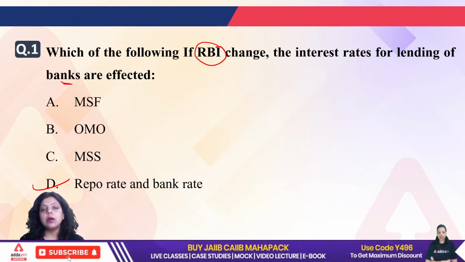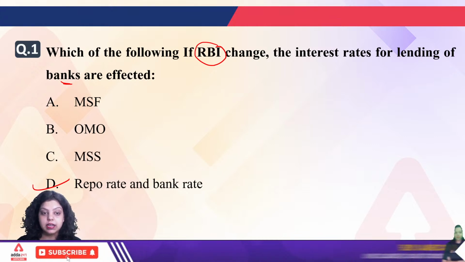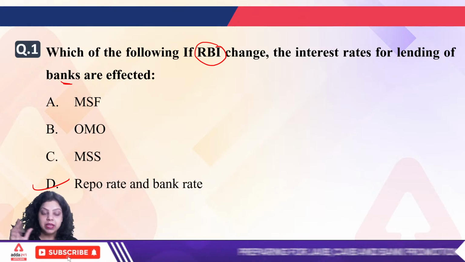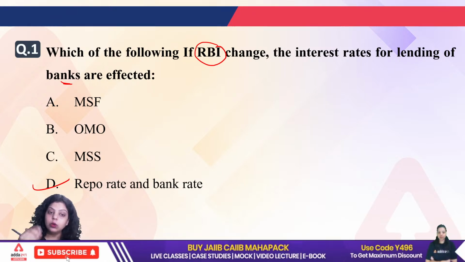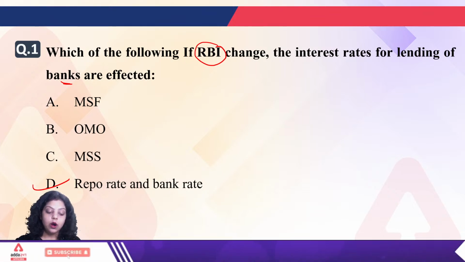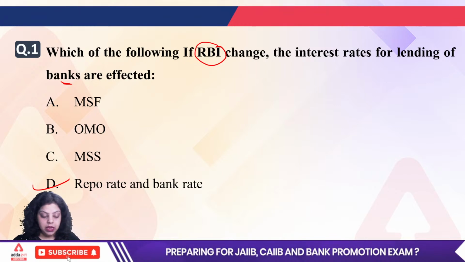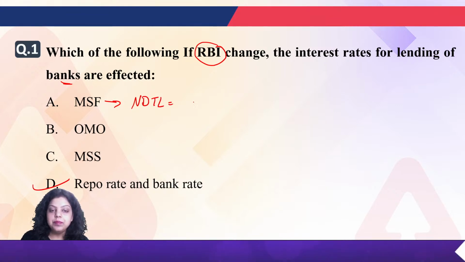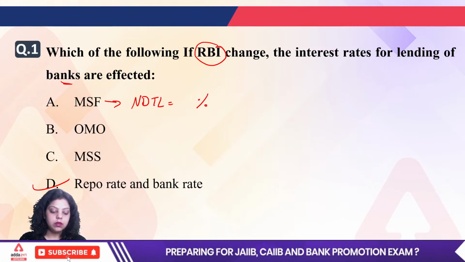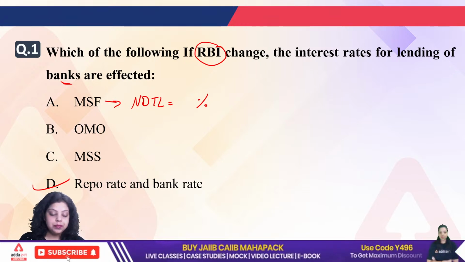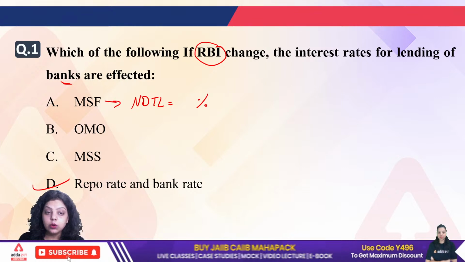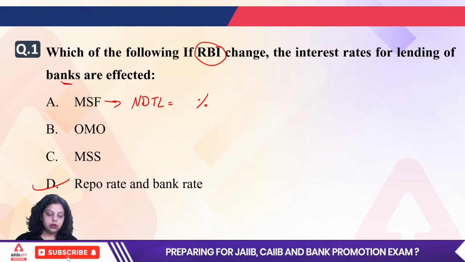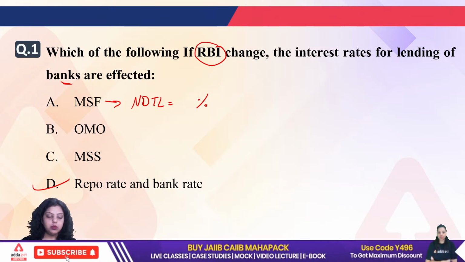Now first, if we talk about the MSF, it stands for marginal standing facility, in which RBI gives loans to the commercial banks for overnight duration, only 24 hours. The loan under MSF will be given to the commercial bank at a percentage of their NDTL. Let me know how much percentage of NDTL can be taken by the commercial bank as a loan from the Reserve Bank of India for overnight duration under MSF? Is it 1%, 2%, 3%, 5%?